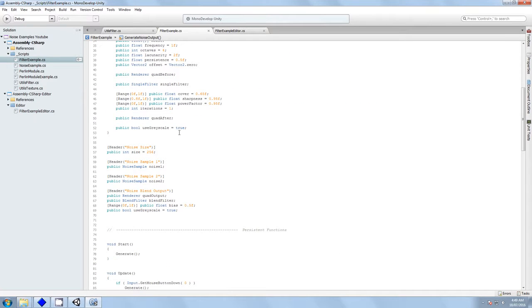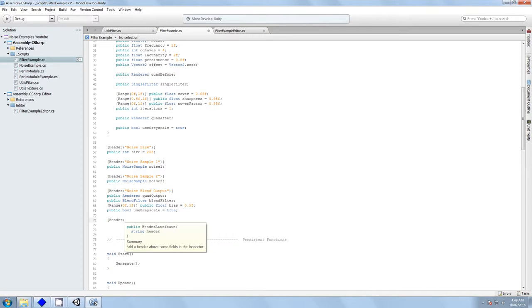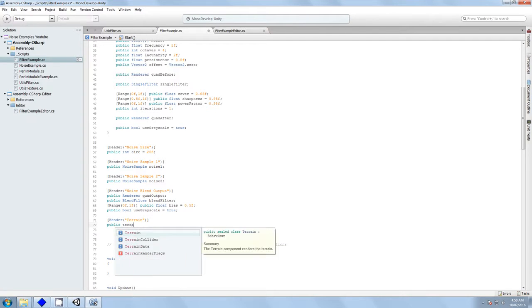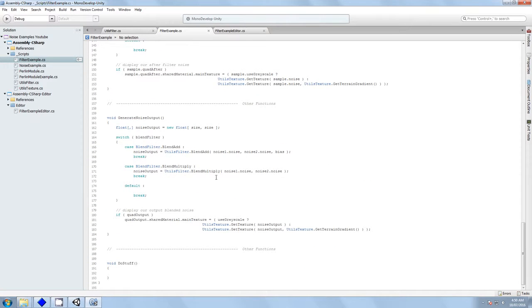First of all, we're going to need a reference to our terrain. So we can now have our terrain in the inspector. We need to create a function that will take this output noise and apply that float array to the height map.